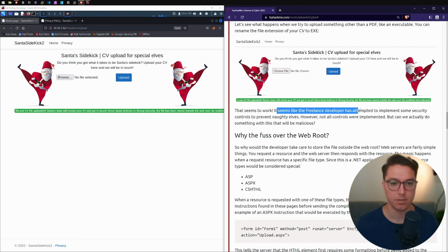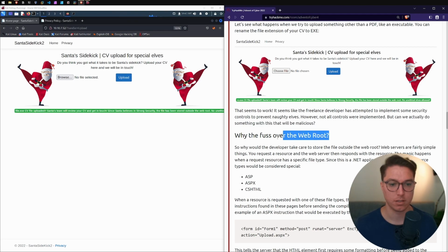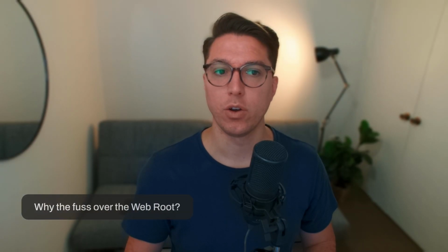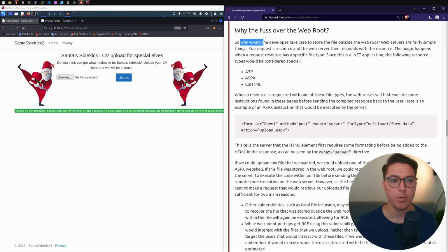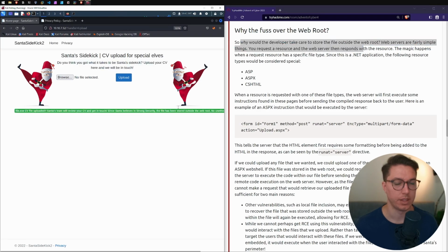It seems like the freelance developer has attempted to implement some security controls to prevent naughty elves. However, not all controls were implemented, but can we actually do something with this that will be malicious? Yes. So why fuss over the web root? Why would the developer take care to store the files outside of the web root? And we can see that was mentioned here in the message.